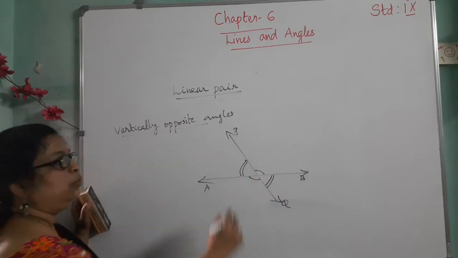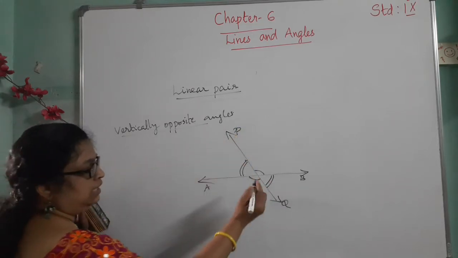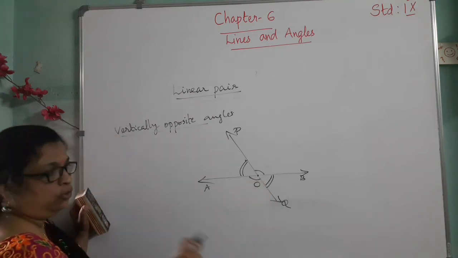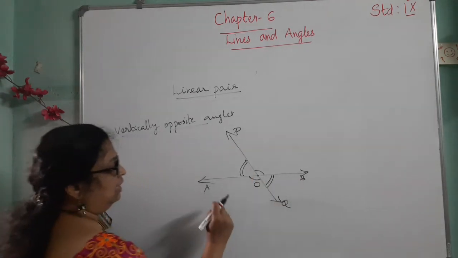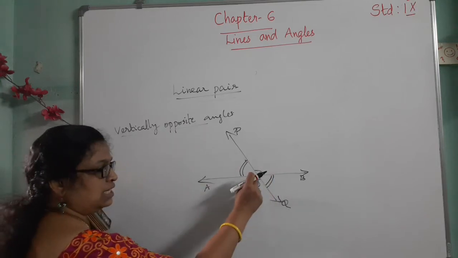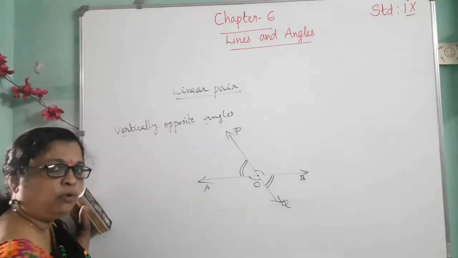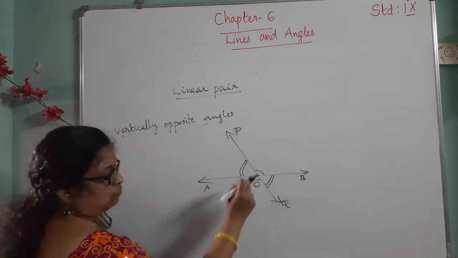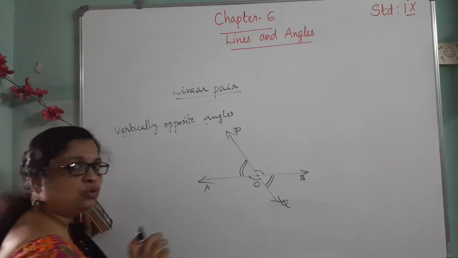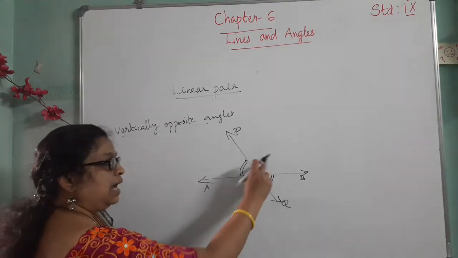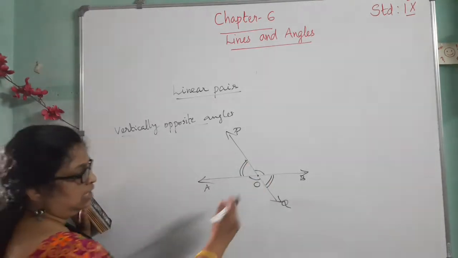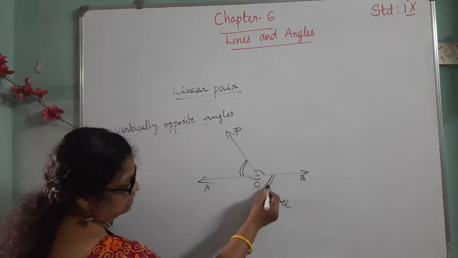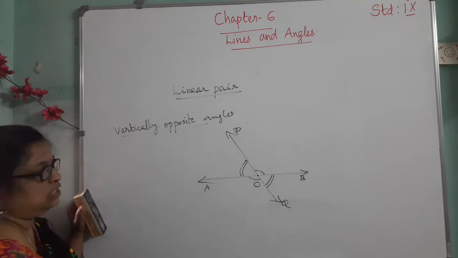Then AB and PQ are two lines and they intersect at this point, let it be O. This point is called the point of intersection. These two are intersecting lines, AB and PQ intersect at O, and O is called the point of intersection. When two lines intersect, four angles are formed. These two pairs of angles formed are called vertically opposite angles. This angle and this angle are vertically opposite angles, and these are vertically opposite angles.